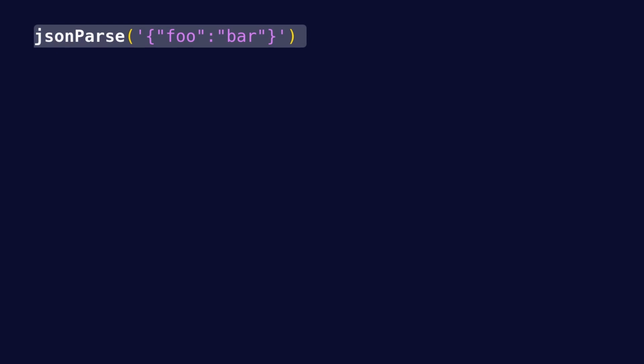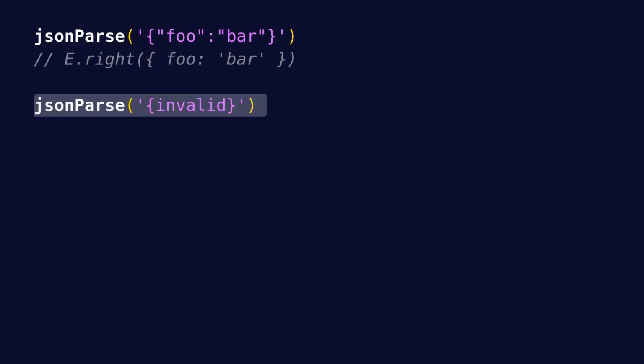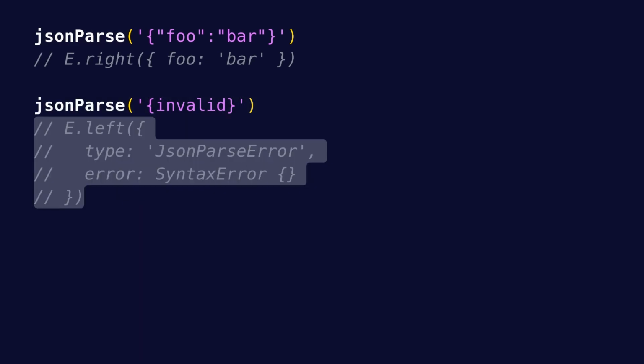So if we call our jsonParse function with a valid JSON string representing an object, we get back a Right with the parsed object. On the other hand, if we call it with an invalid JSON string, we get back a Left with the JsonParseError.